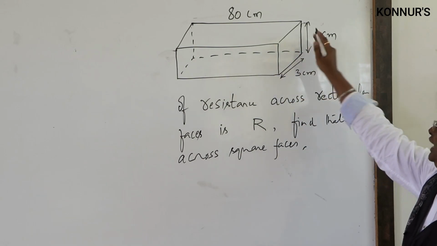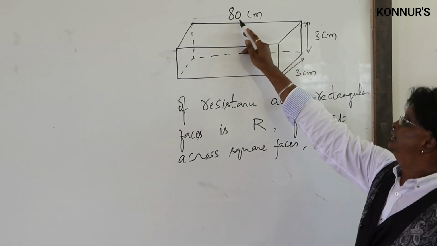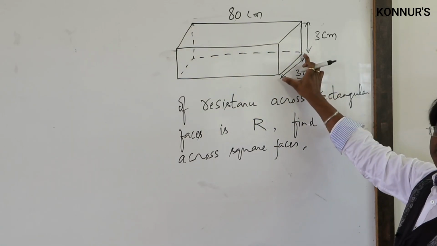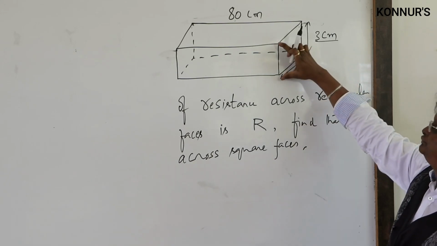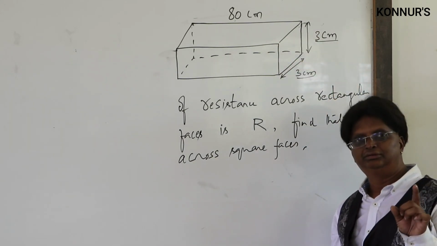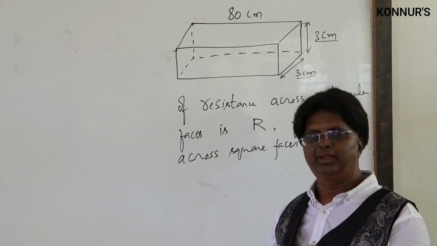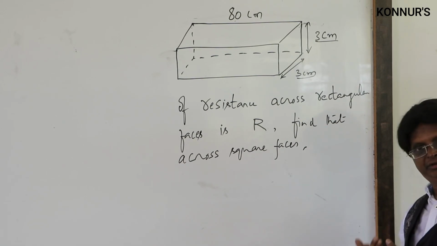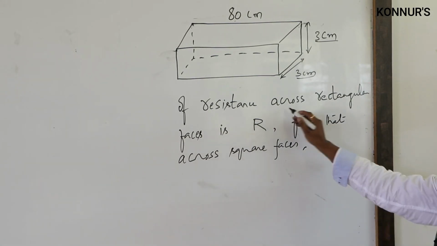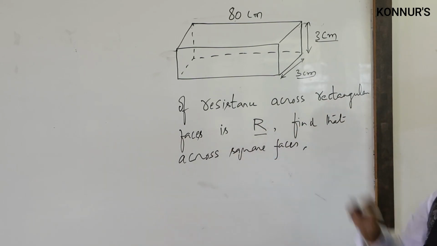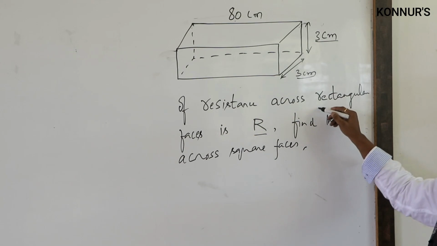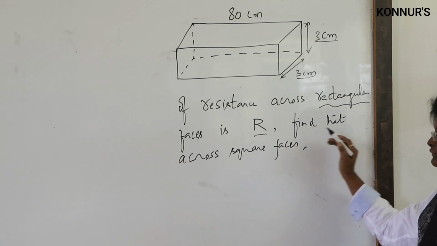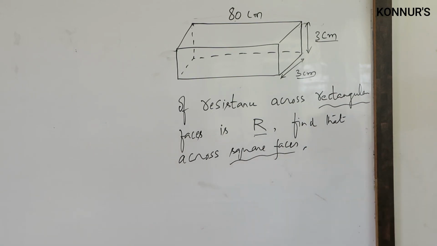This is a slab with dimensions given. What is that? This 80 centimeter is the length, 3 centimeter is the thickness, and 3 centimeter is the height. Length, breadth and height data is given. The shape is a slab, which we generally consider as a rectangular pipe. Now the question is, the resistance across the rectangular face is capital R. Keyword: across rectangular face is R. Find that across, that means the resistance across square faces is the question.